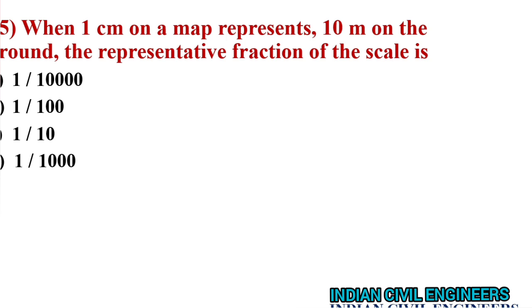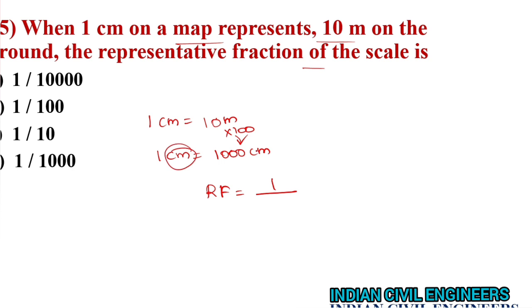When 1 centimeter on a map represents 10 meter on the ground, the representative fraction of the scale is? 1 centimeter is equal to 10 meter. 1 centimeter is equal to 1000 centimeter. Okay. So that representative fraction is 1 divided by, unit must be same for representative fraction. Okay, 1 divided by 1000. The answer is 1 by 1000.